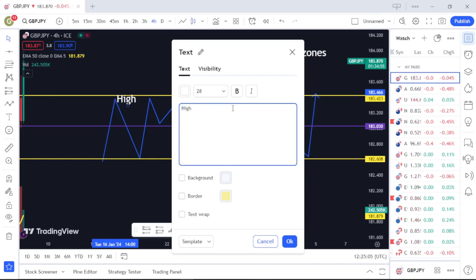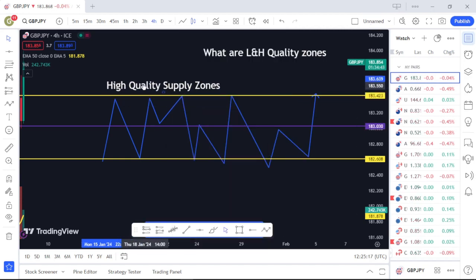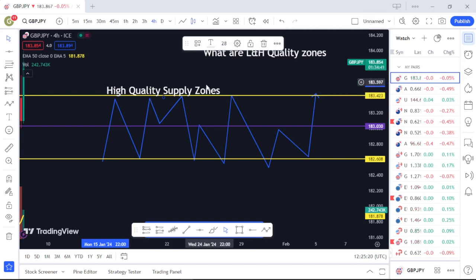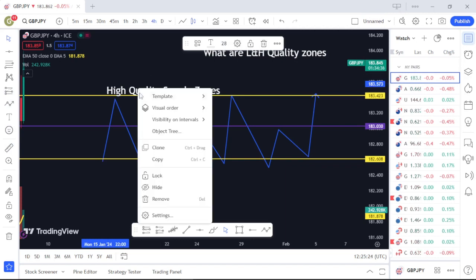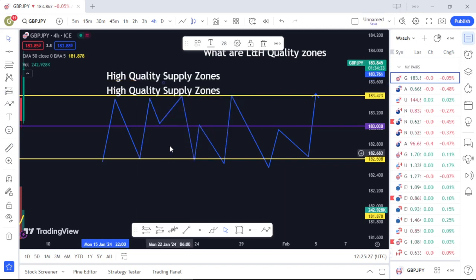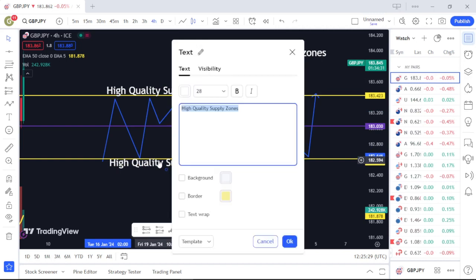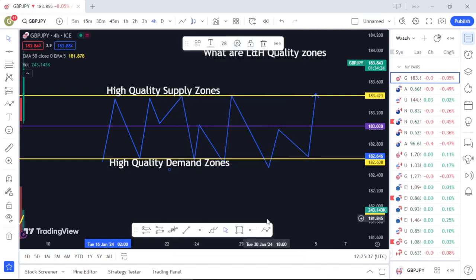High quality supply zones. These areas are high quality supply zones. And on the other hand, this down here is also a high quality demand zone. So now the reason why only these two places are high quality zones is because this top